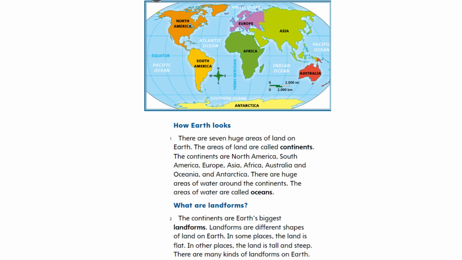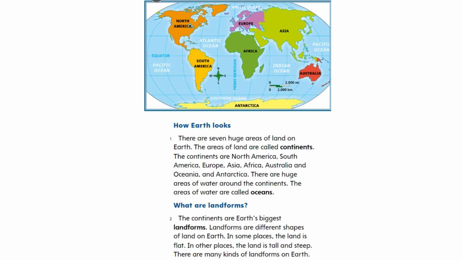How Earth looks. There are 7 huge areas of land on Earth. The areas of land are called continents. The continents are North America, South America, Europe, Asia, Africa, Australia and Oceania, and Antarctica. There are huge areas of water around the continents. The areas of water are called oceans.